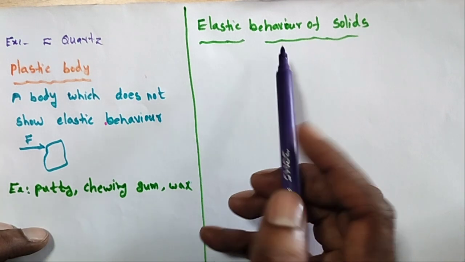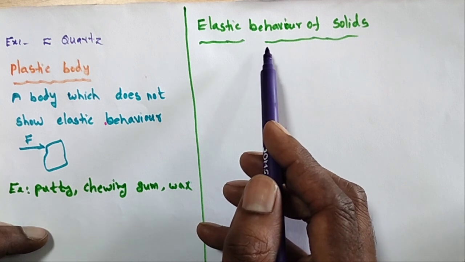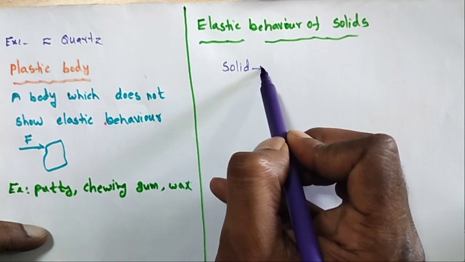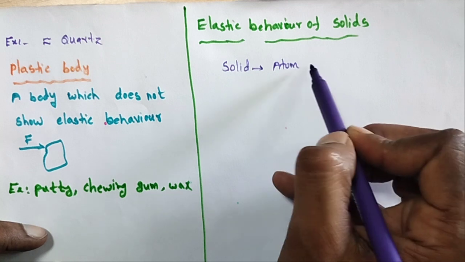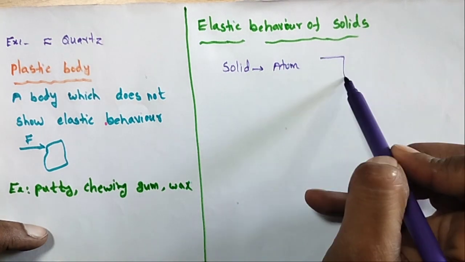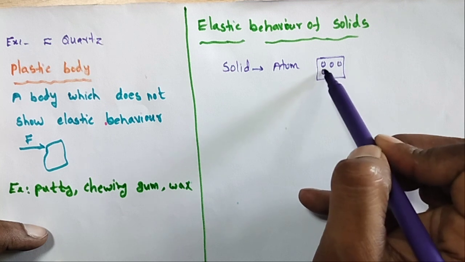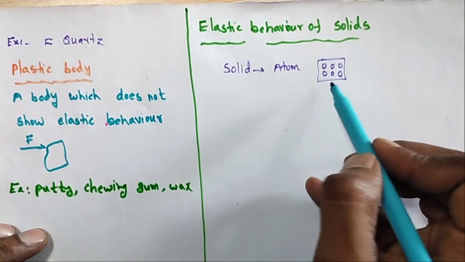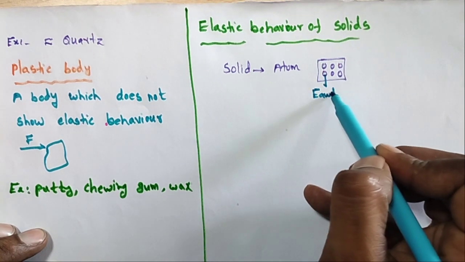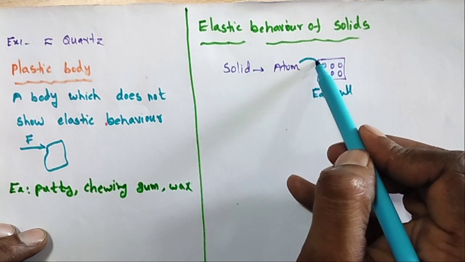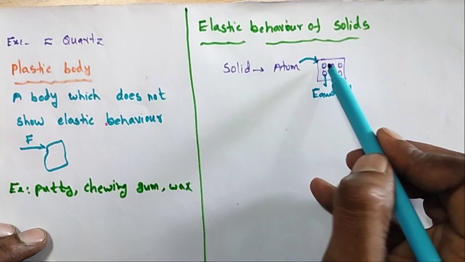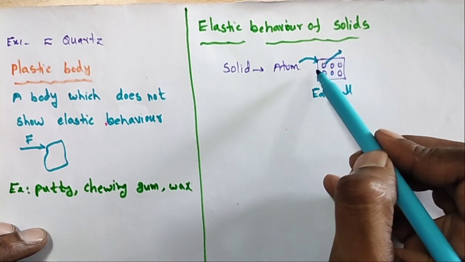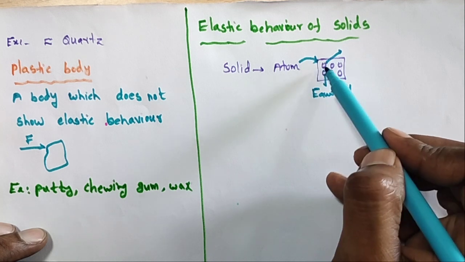Next, elastic behavior of the solids. So what is the main reason for an object to behave with elastic properties? Every solid consists of atoms or molecules. Let us take this as one solid. Here a number of atoms are there inside. Initially they are in equilibrium position. When the force is applied on this body, what happens? The displacement will occur. That is, the positions of the atoms will change. Okay, when this deformation force is removed, it comes back.